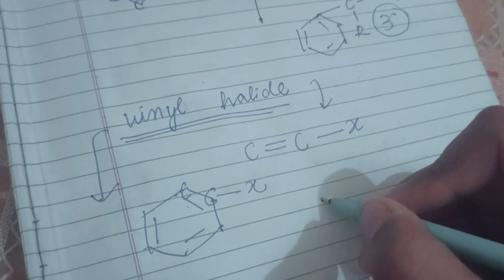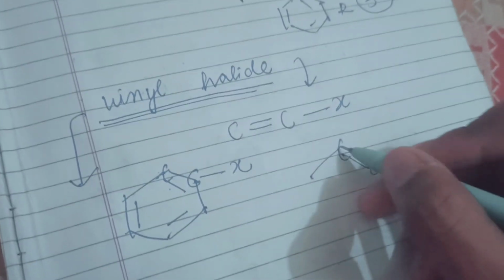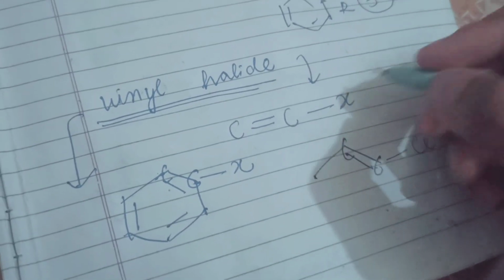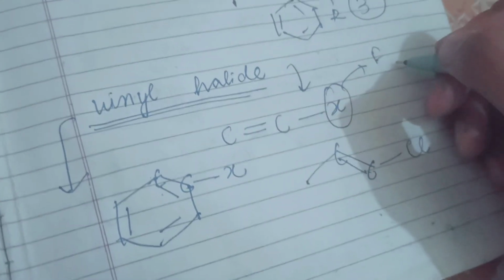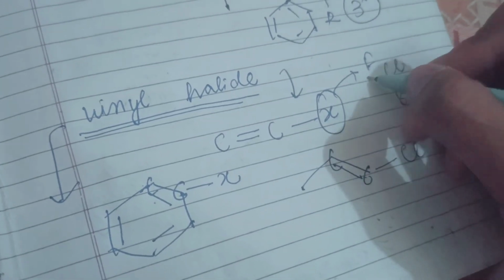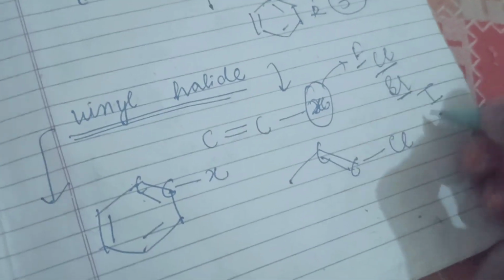I hope you can understand the meaning of halogen. It is fluorine, chlorine, bromine or iodine. This is what is known as halogen.